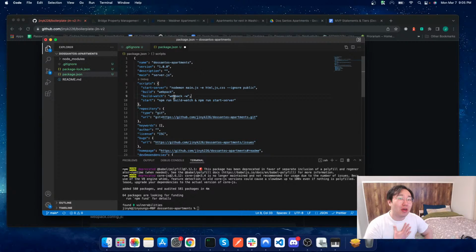Alrighty, so with that tangent, we have updated our scripts. We have our build watch, which is going to be running Webpack and updating as it's being watched. And now we have npm run start, or we can say npm start, to run npm run build watch and npm run start server.